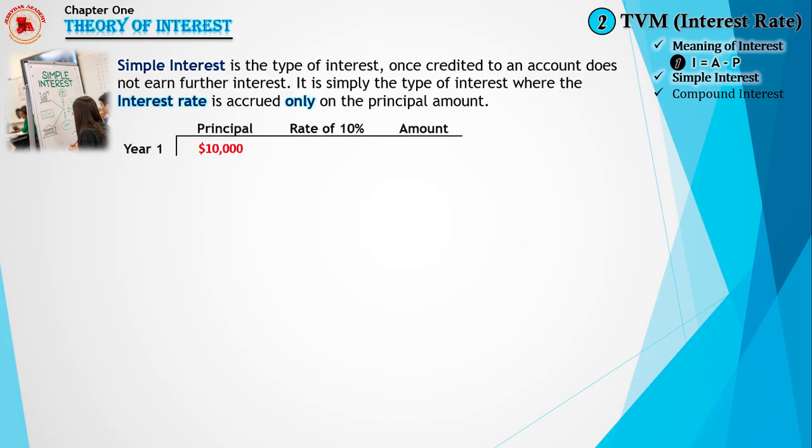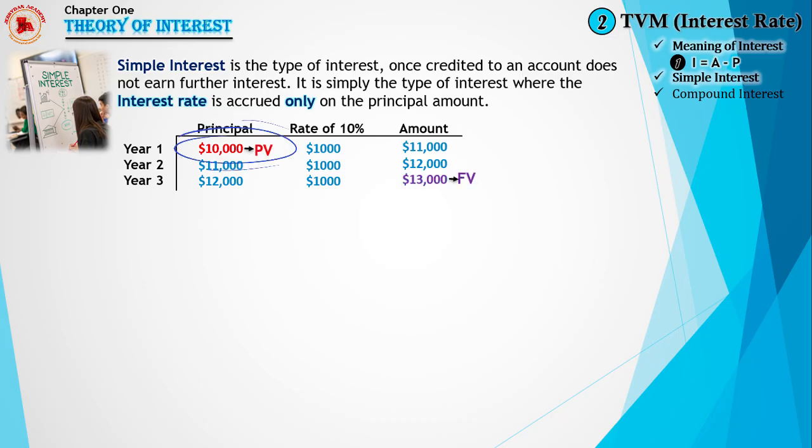Let's take for example a principal of $10,000 given at a rate of 10%, and we want the total amount at the end of the years. For year 1, with a principal of $10,000, we have $1,000 as the interest from the principal and a total amount of $11,000 at the end of year 1. For year 2, we have $11,000 at the beginning of the year with an interest of $1,000 from the principal, leaving the total amount at $12,000 at the end of year 2. In year 3, $12,000 at the beginning with an interest of $1,000 from the principal, leading to a total of $13,000 at the end of year 3. From the illustration, $10,000 represents the present value, while $13,000 represents the future value.